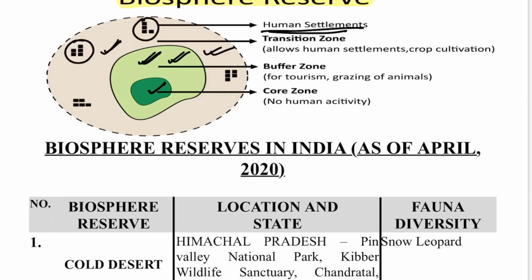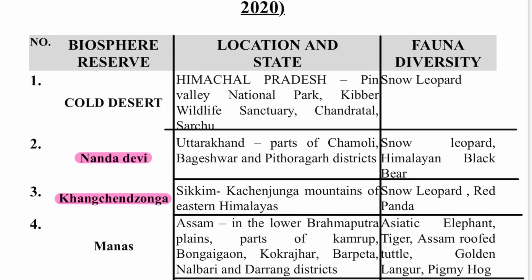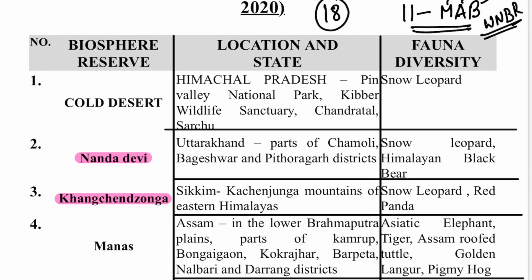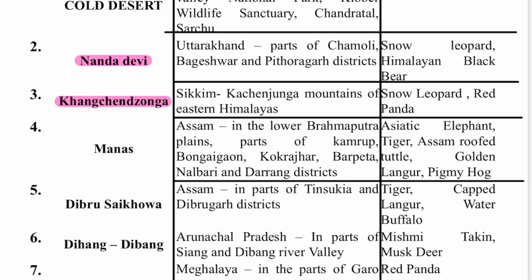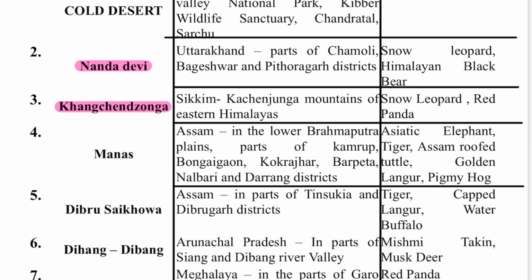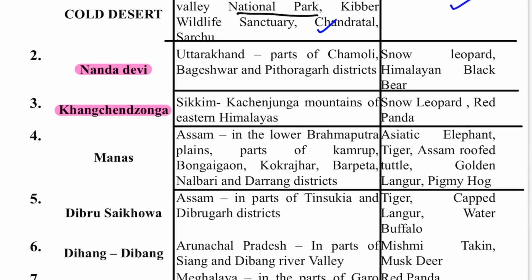Now we move on to the biosphere reserves of India. As of April 2020, we have 18 biosphere reserves in India, and 11 of them have MAB status. MAB means the Man and Biosphere Program, and they are known as the World Network of Biosphere Reserves. The first one is the Cold Desert, which is present in Himachal Pradesh, with Pin Valley National Park, Kibber Wildlife Sanctuary, Chandratal and Sarchu. The main animal found is the snow leopard.